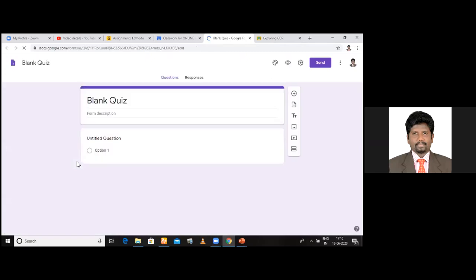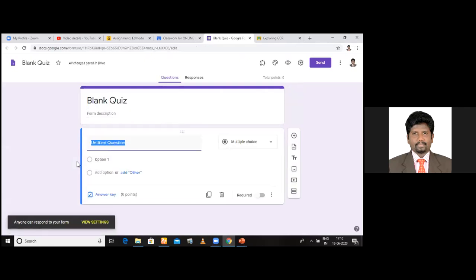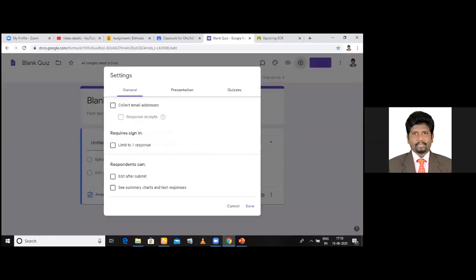So, once you click the blank form, you are taken to Google Forms. Please make note of it. Once you click that form that I have shown you, you are in Google Forms, where you will have to set the question paper. Now, before I set the question paper, you will have to carefully do these things. Now click the settings. Now go to the general.